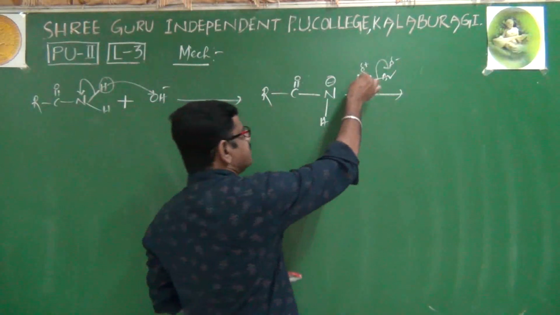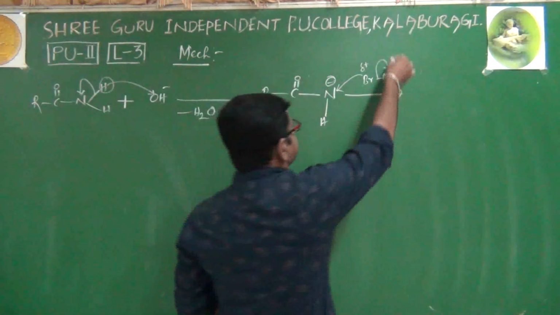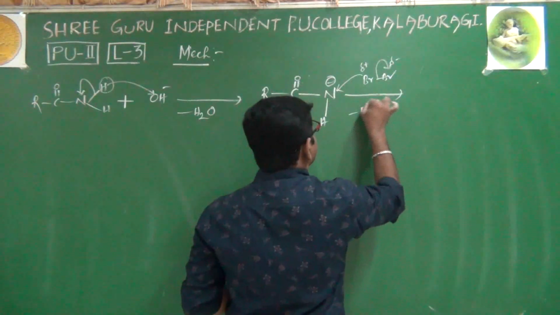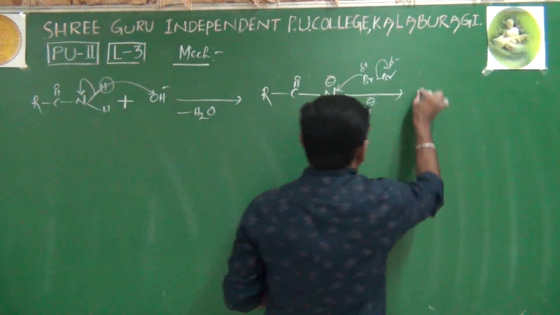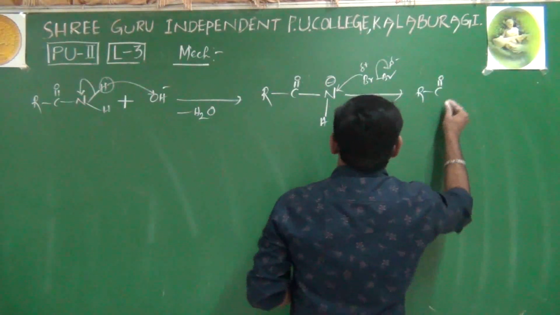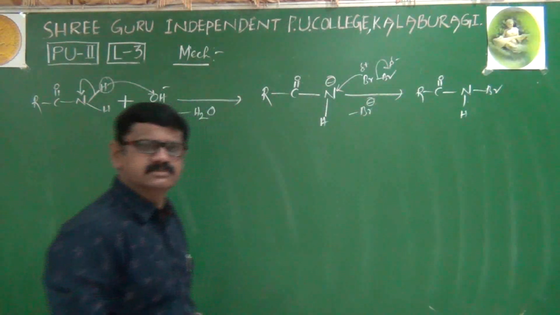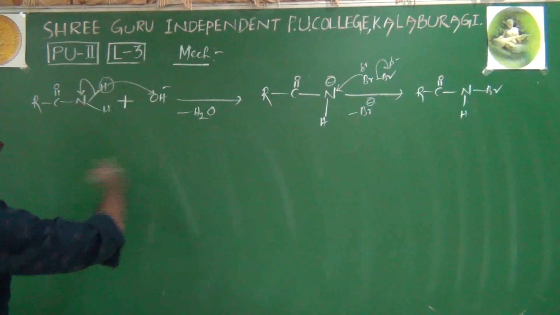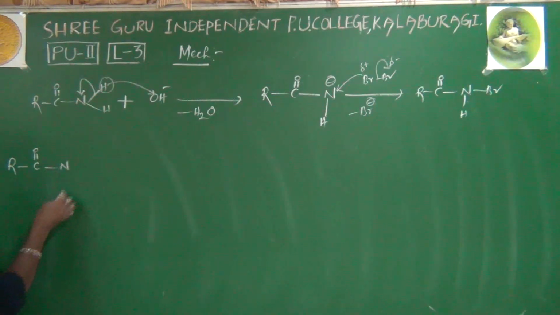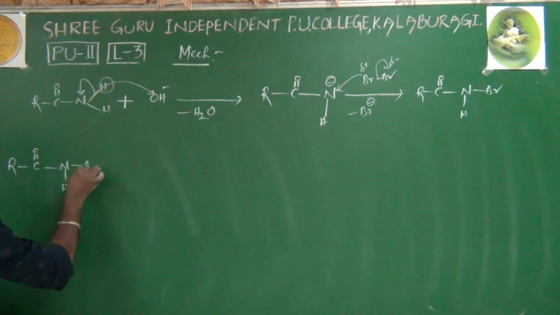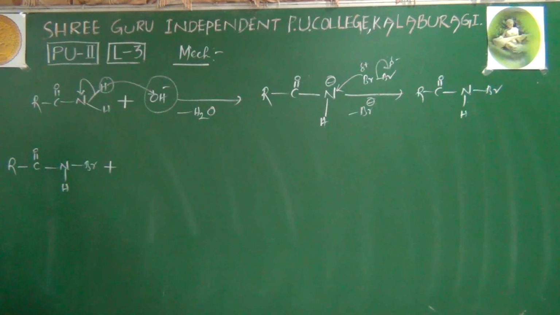The bromine with the plus charge attacks the nitrogen, and Br minus is eliminated from the process. Now Br is connecting here, and you get RCONHBr. Right, we will continue with the same molecule, RCONHBr. Till now we have used only one alkali, one OH, so far.